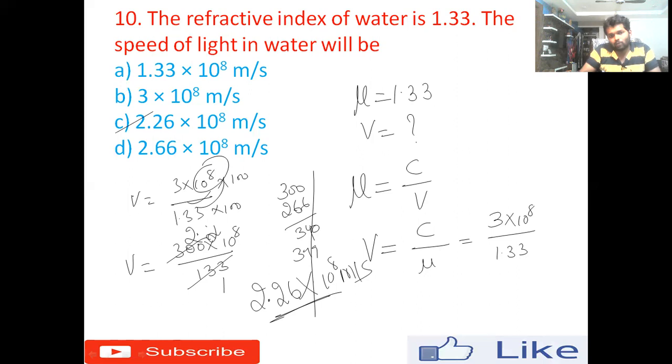Whenever doing numericals, sometimes we can't get the exact answer, so we have to check the closest answer. Here I'm getting 2.2, and option C also has 2.2, so I can choose that. So 2.26 into 10 to the power 8 meter per second is the right answer for this question, option C.